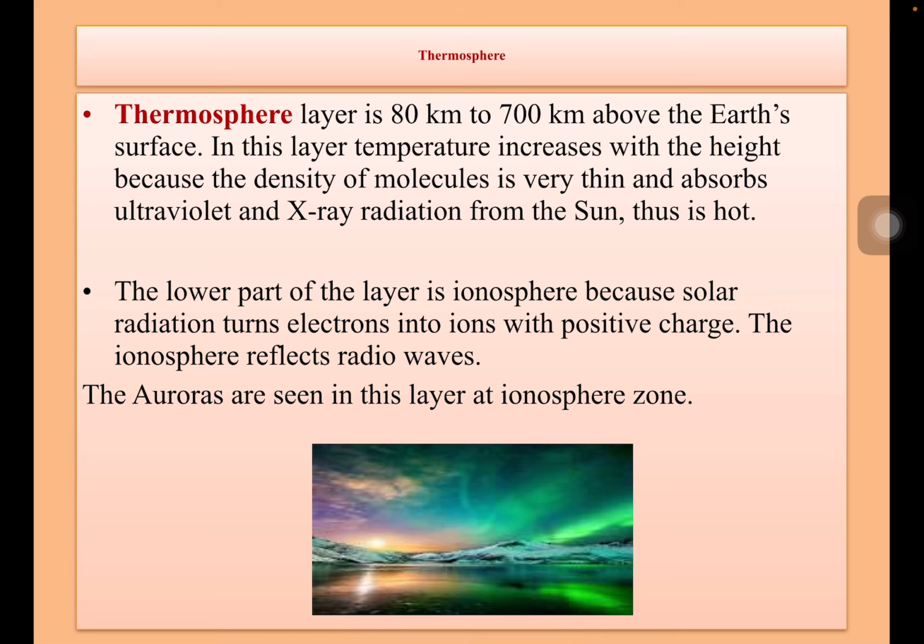Thermosphere layer is 80 kilometers to 700 kilometers above the Earth's surface. In this layer, temperature increases with the height because the density of molecules is very thin and absorbs ultraviolet and X-ray radiation from the sun, thus it is very hot. The lower part of the layer is ionosphere because solar radiation turns electrons into ions with a positive charge. The ionosphere reflects radio waves. The auroras are seen in this layer at ionosphere zone.